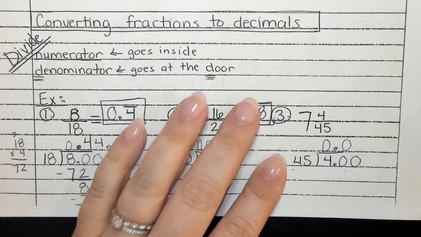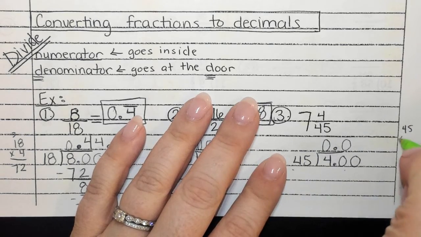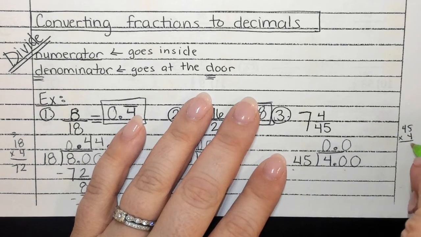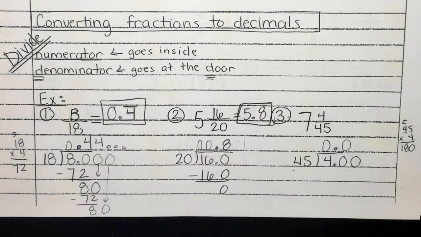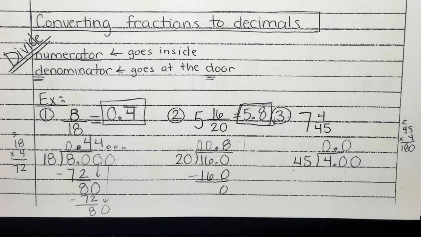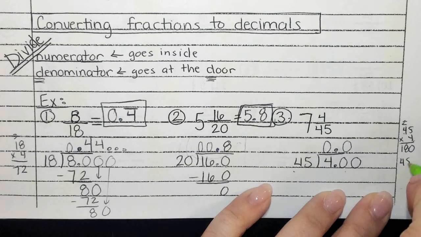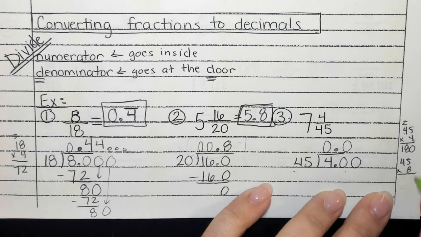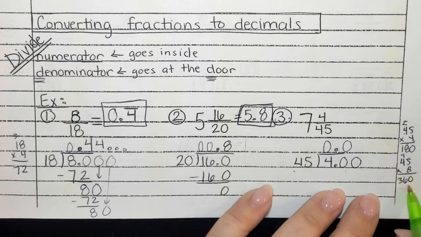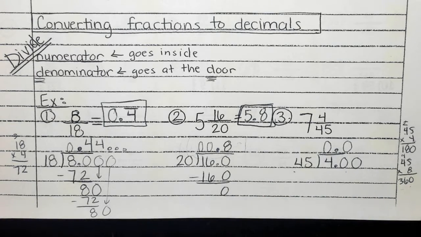Okay? How many times will 45 go into 400? Connor? 4 times. So let's do 45 times 4. 5 times 4 is 20. Carry my 2. 4 times 4 is 16, plus 2 is 18. That gives me 180. I'm thinking we can get closer to 400. All right, Aubrey? 8. Let's try 8. 45 times 8. 5 times 8 is 40. Carry the 4. 8 times 4 is 32, plus 4 is 36. So 360. It might be a good idea to get closer.